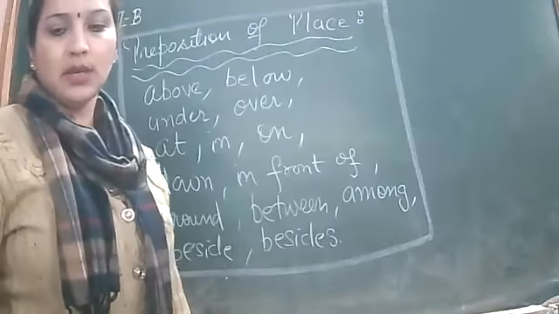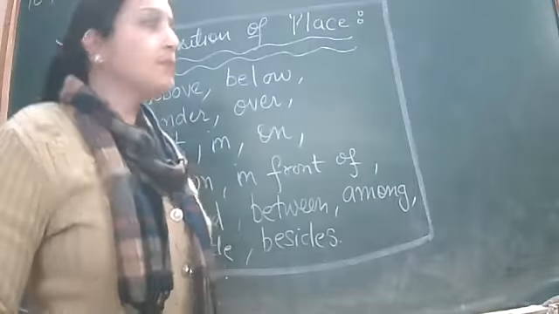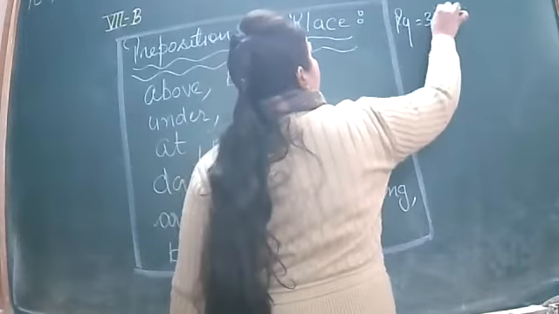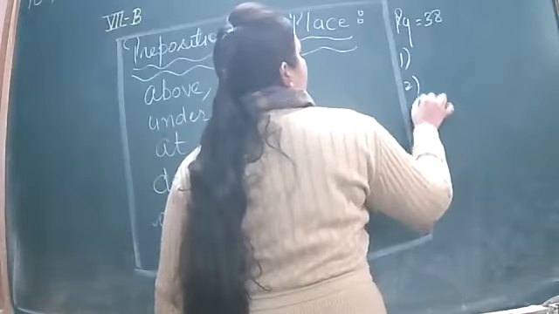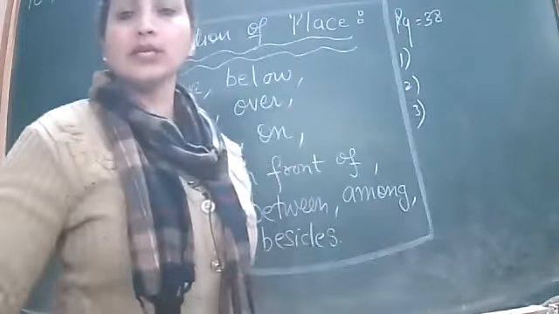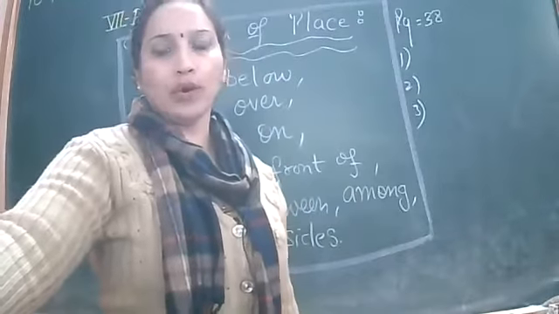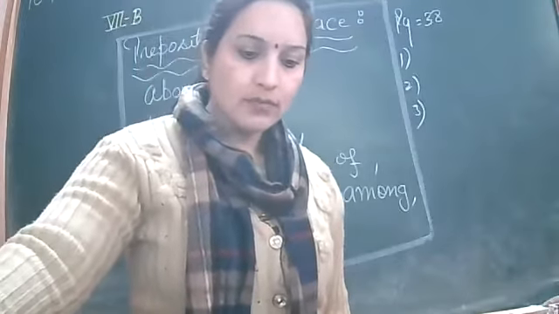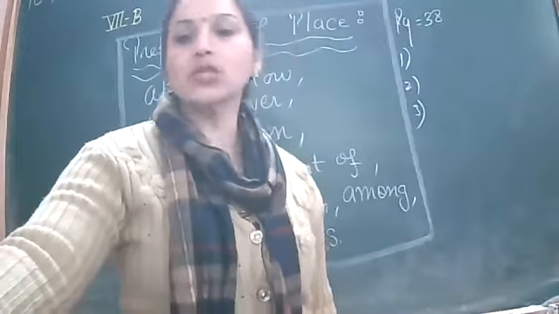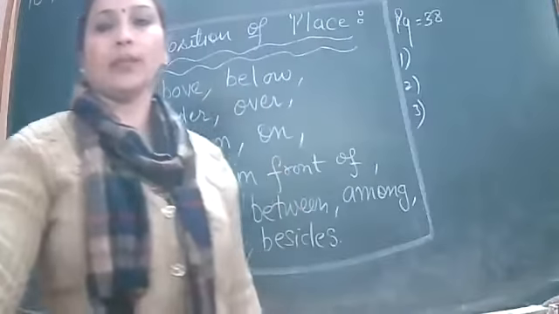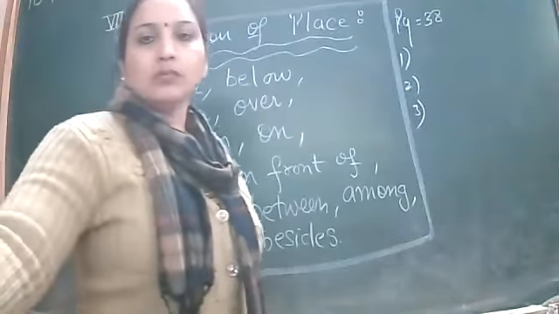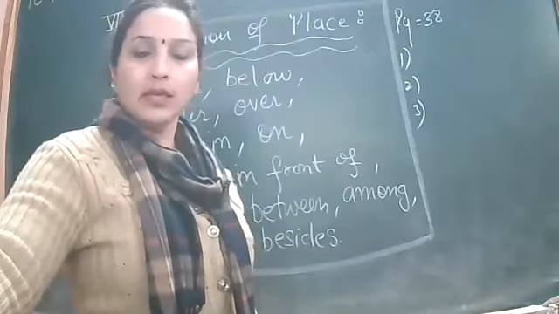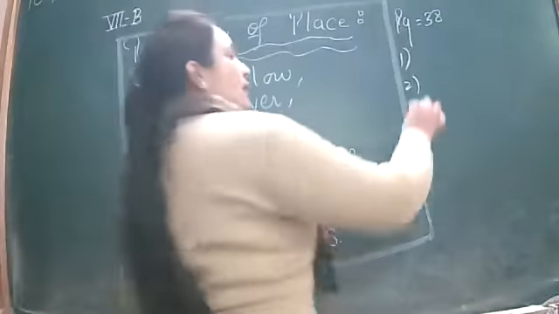What are these? So now let's discuss. I'm going to discuss page number 38. Page number 38, first, second, and third sentence. The rest of the sentences you will be doing as homework. Okay, bache? So try to do the first. Jia is waiting for you dash the mall. At the mall. Okay. Any other answer? In the mall. Okay, that is also right.